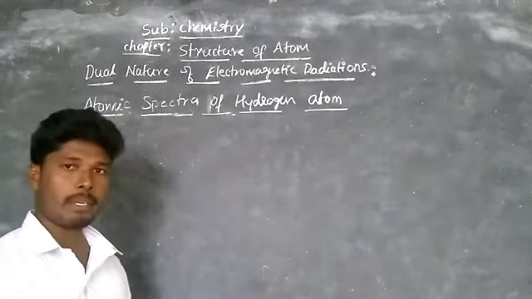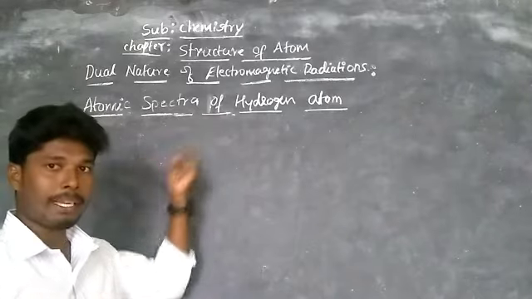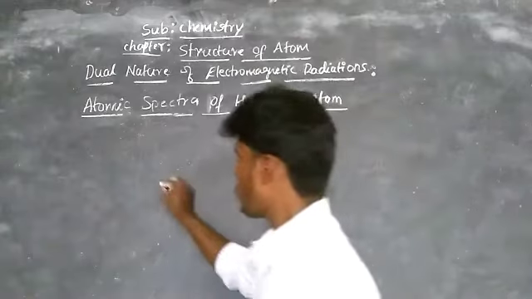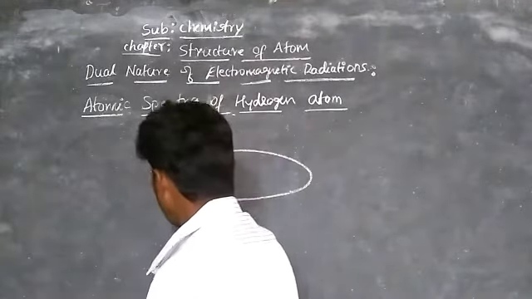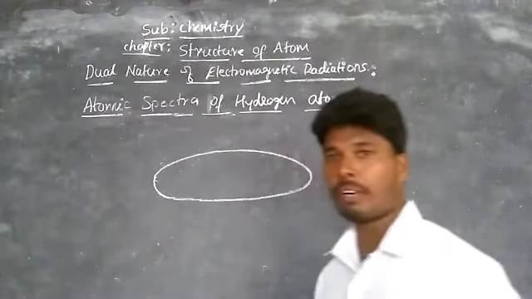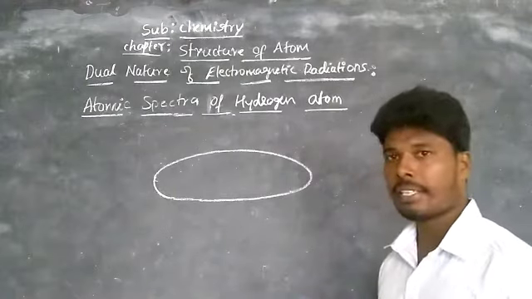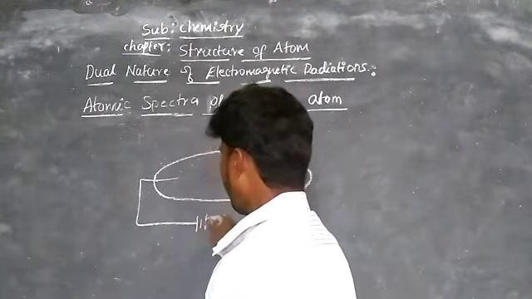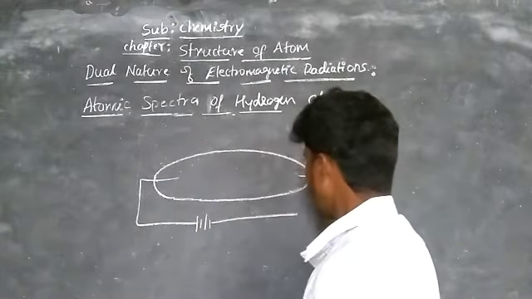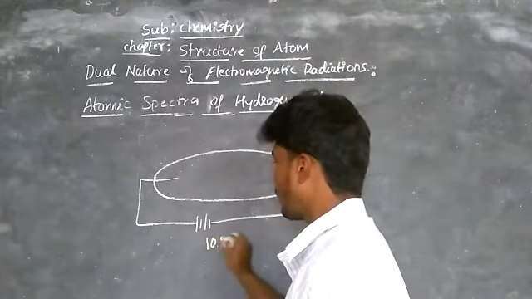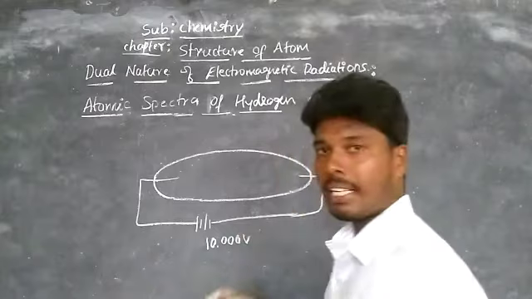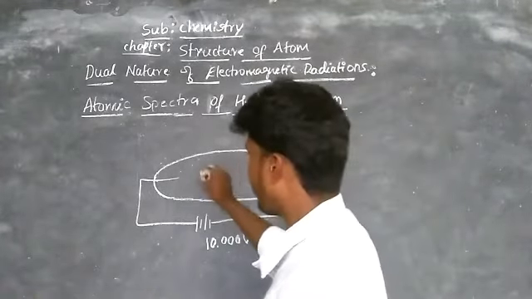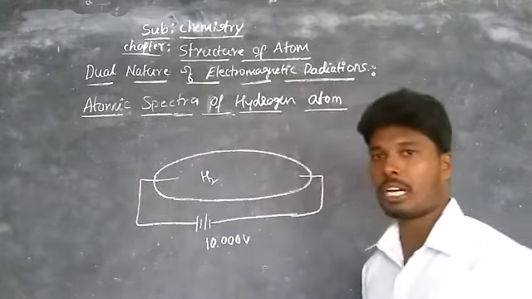So the next concept is the atomic spectra of the hydrogen atom. Here a discharge tube is taken to understand the atomic spectra of the hydrogen atom. We are taking a discharge tube connected to a battery of high voltage, about 10,000 volts, and inside it there is low pressure, and we are taking hydrogen gas in the discharge tube.